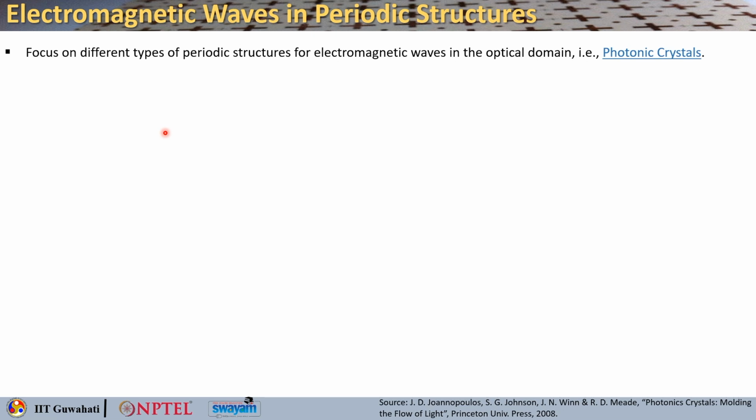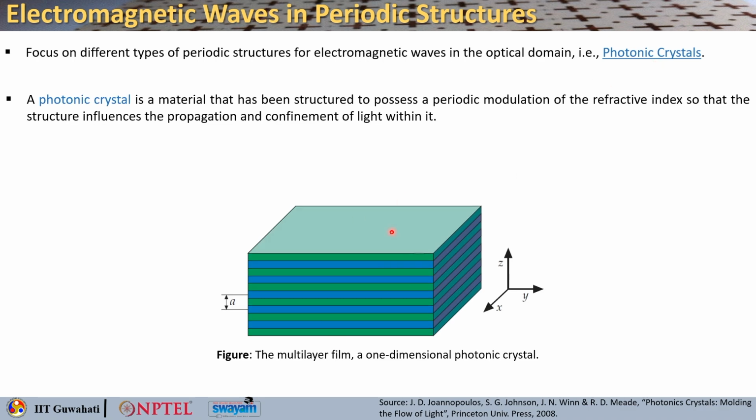So, when we talk about electromagnetic waves in periodic structures, there are different types of periodicity possible in the refractive index or the dielectric properties. We will first look into the simplest case of this periodic variation of refractive index, in the form of a photonic crystal. Here is a figure that shows a one dimensional photonic crystal, which is nothing but an engineered material that possesses a periodic modulation of the refractive index.